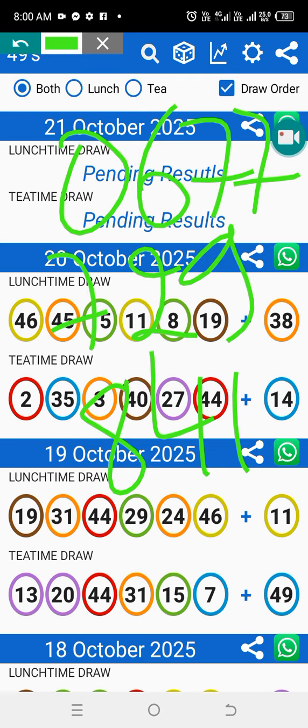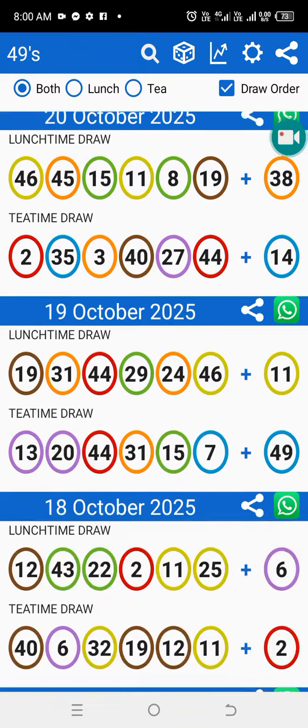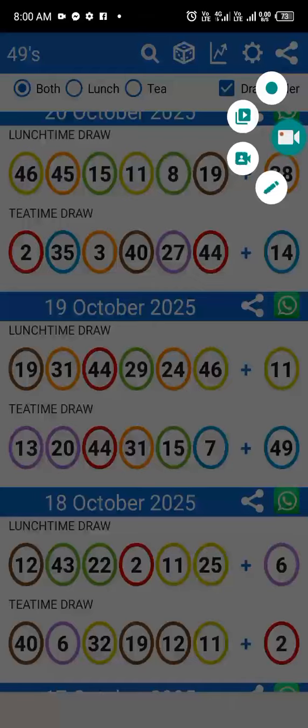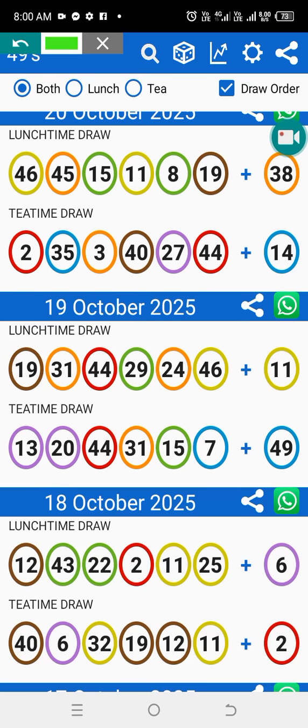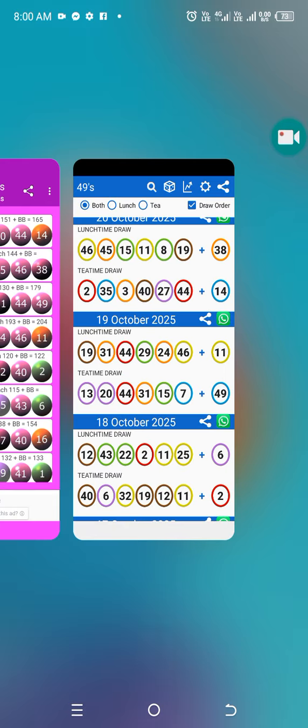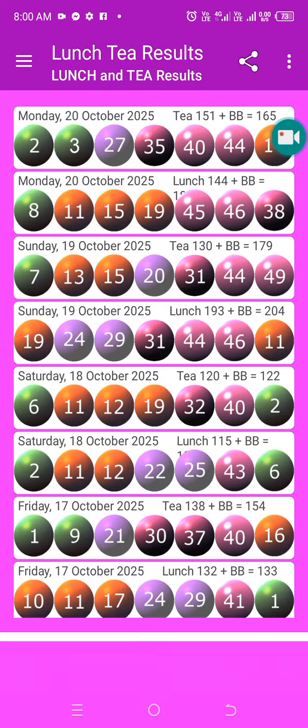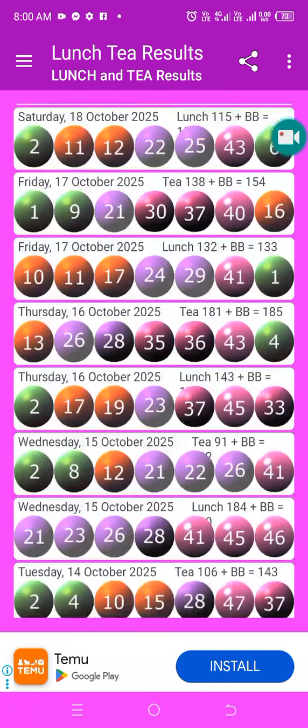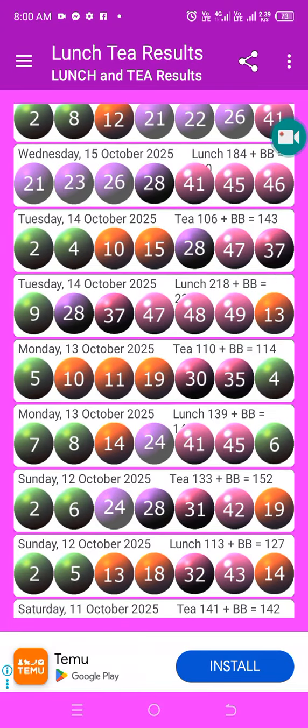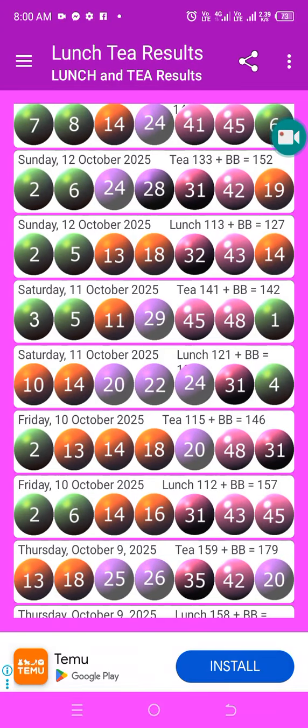So today we're going to see the new strategy. For example, yesterday we were on 19, and before yesterday we were on 19, which was a Sunday. Today we are Tuesday. So we're going to check the result of last week's Sunday. You come on this purple app.